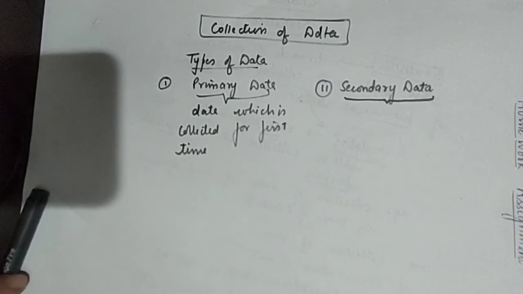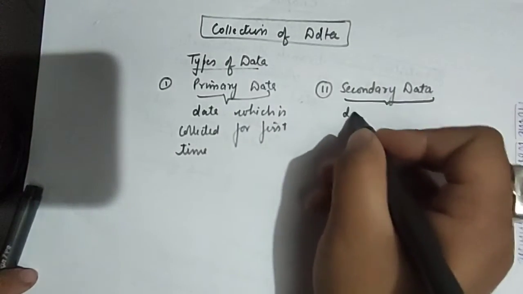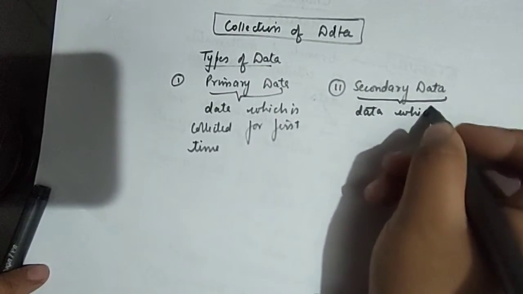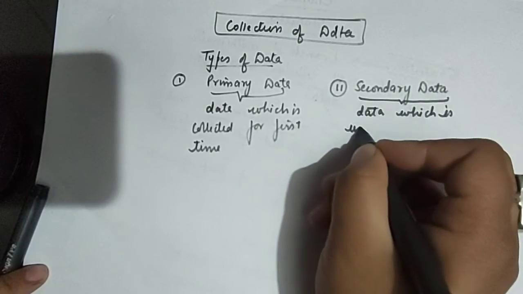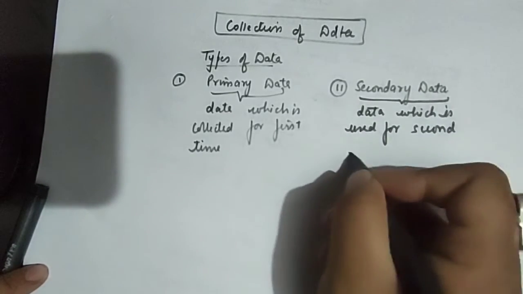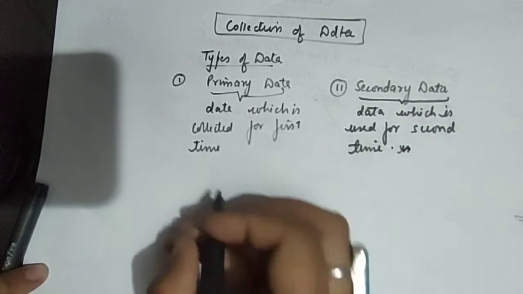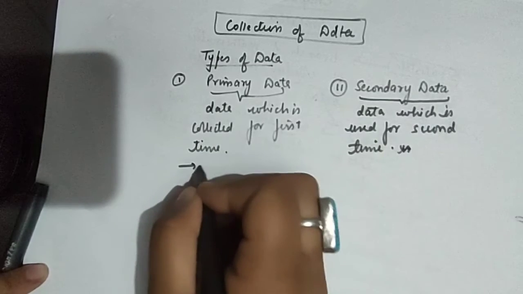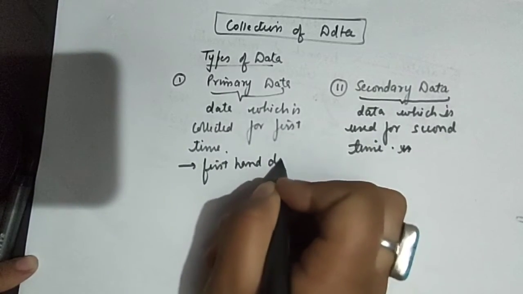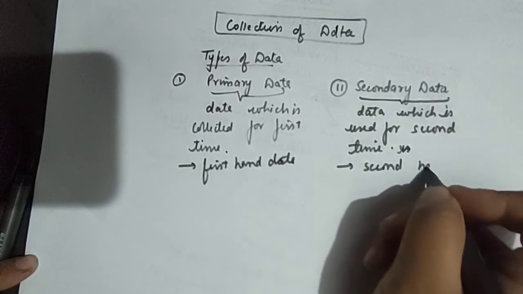Data which is used for the second time is known as secondary data. In other words, primary data is first hand data, and secondary data is second hand data.